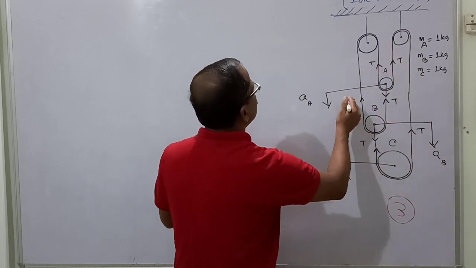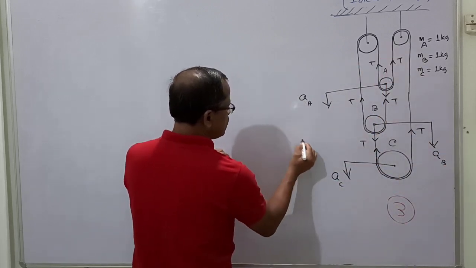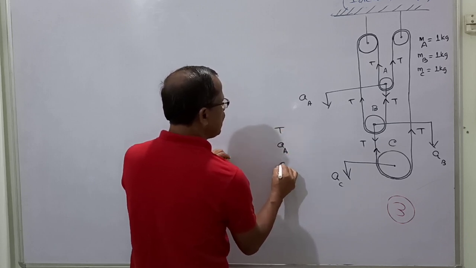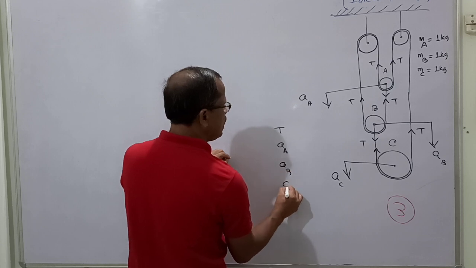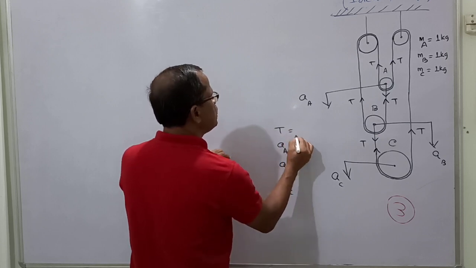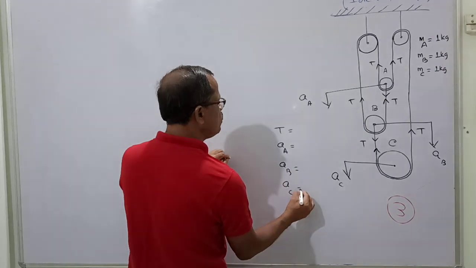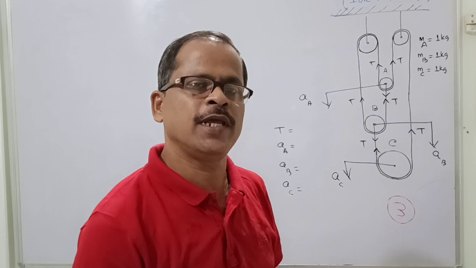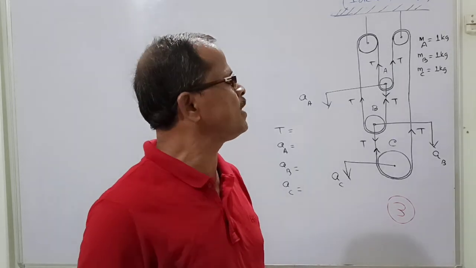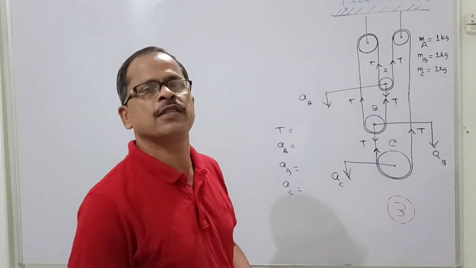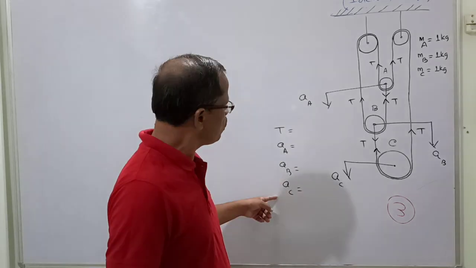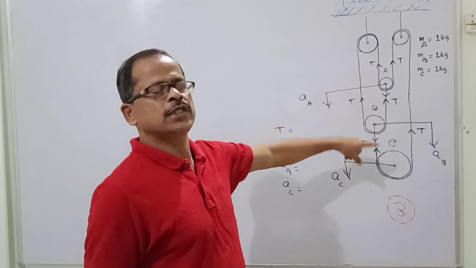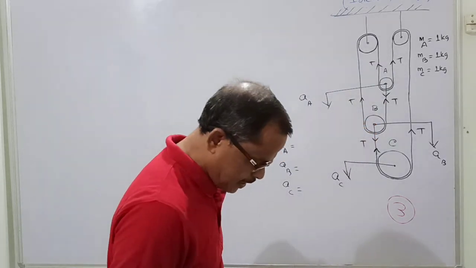The variables in this problem are T, then the acceleration of pulley A, the acceleration of pulley B, and the acceleration of pulley C. These are the variables we are going to find in this problem. To solve this problem, as we have calculated, 4 equations are required. Since there are 4 unknowns, three accelerations and the tension T, and it is an ideal pulley, the tension is the same again. I am repeating the same thing.